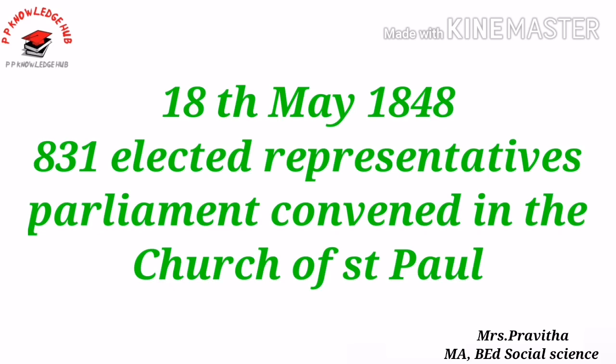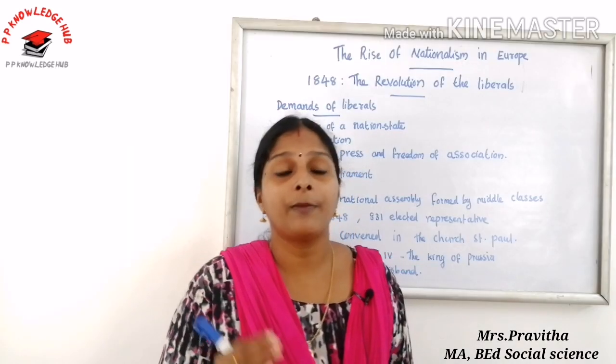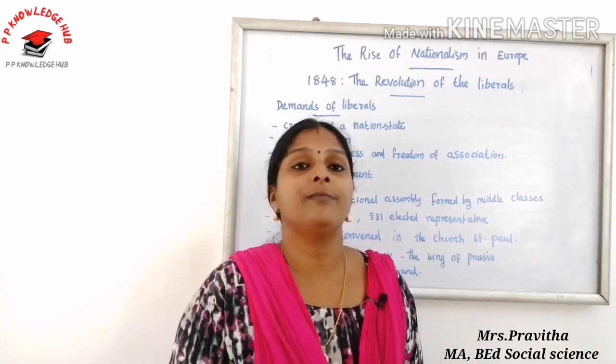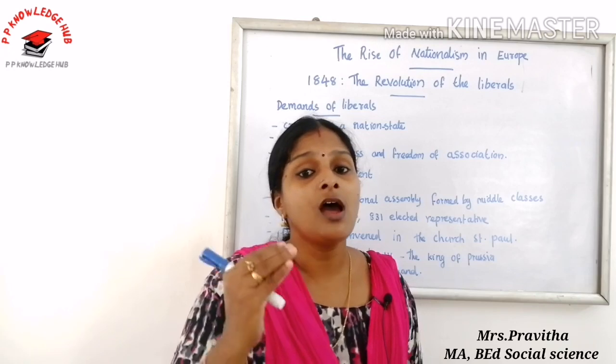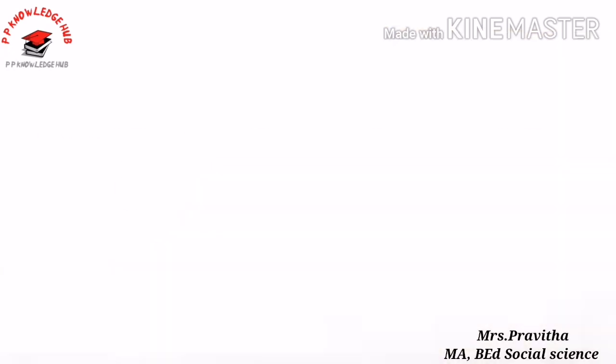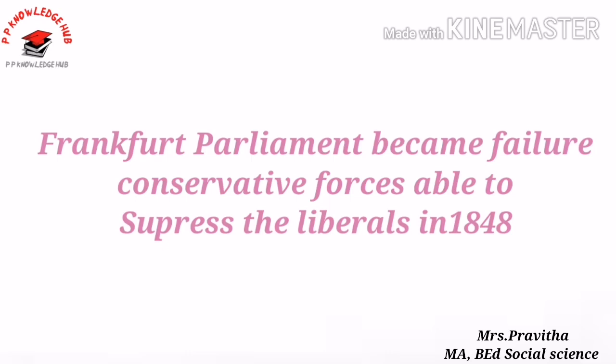After that, what happened? The opposition of aristocracy and monarchy became stronger. Monarchy and aristocracy opposed the elected parliament, the Frankfurt Parliament. So what happened? The social basis of the parliament was lost, and the parliament was dominated by middle classes, and they neglected the demands of workers and artisans. Consequently, the parliament lost their support, so the assembly was forced to disband. Anyway, the Frankfurt Parliament became a failure.